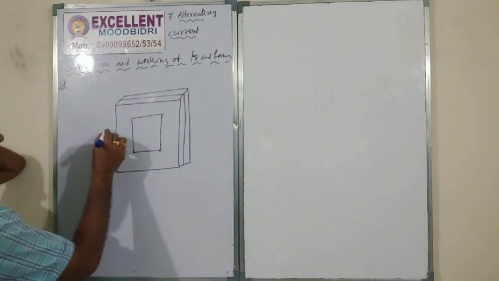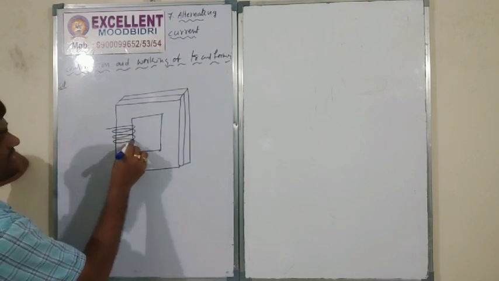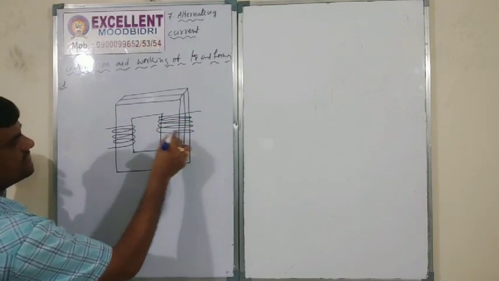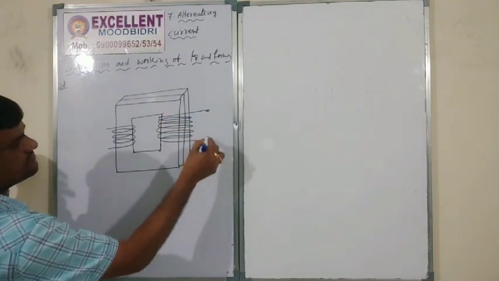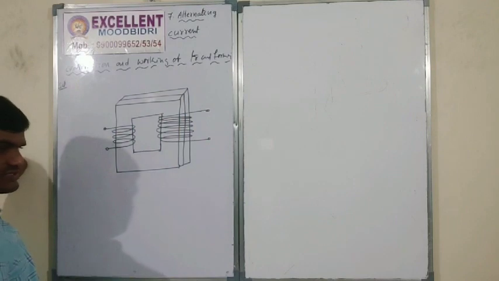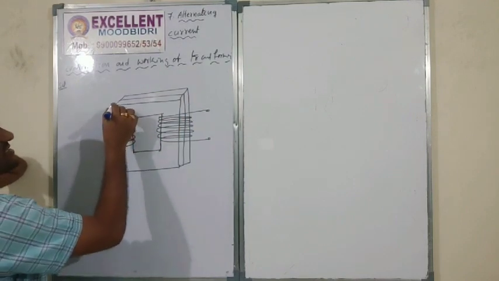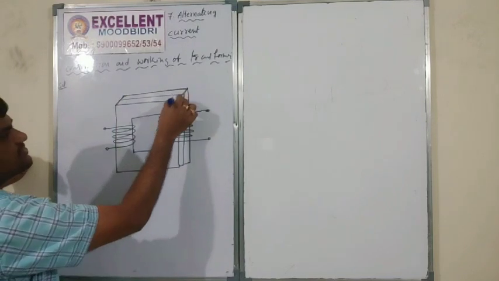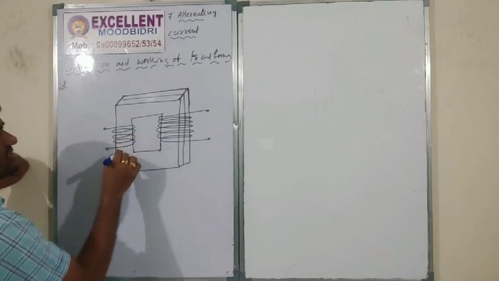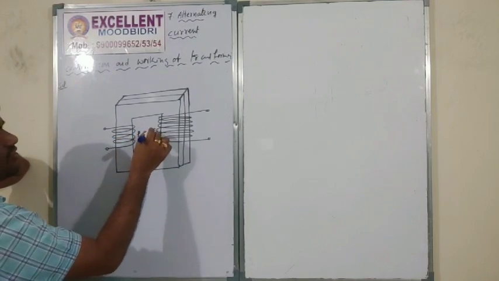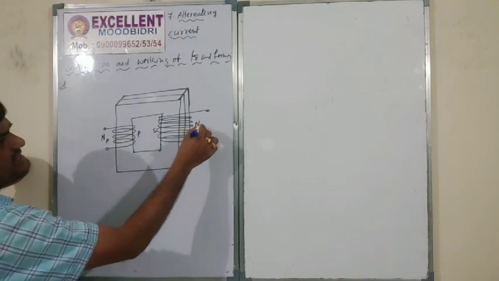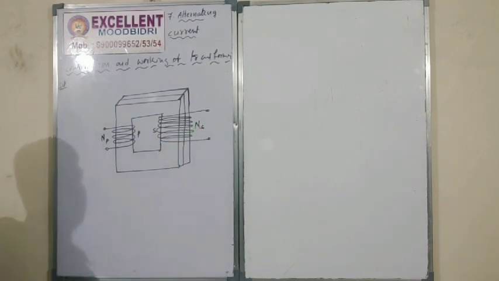Here this is the primary coil, and this one is the secondary coil. This is a complete soft iron core made of iron plates. The number of turns in the primary coil is NP, and in the secondary coil is NS. The core is made of soft iron, and this is the copper wire.